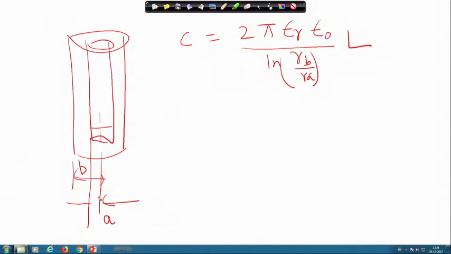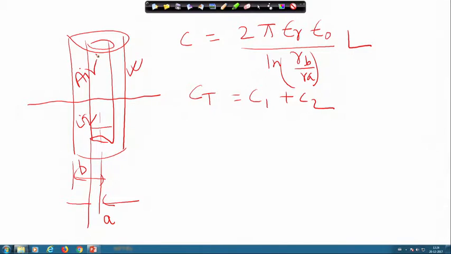Okay. So, here as we discussed, this device will act as two capacitors connected in parallel. So, I know the total capacitance will be C 1 plus C 2, because it is immersed up to this. Here it is the liquid whose level you are measuring, and here this is air.